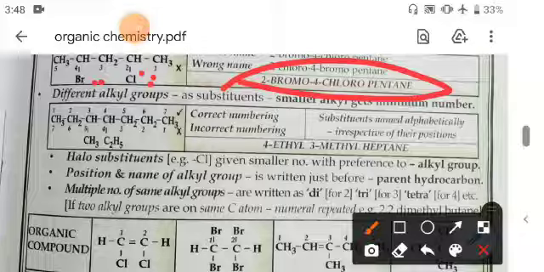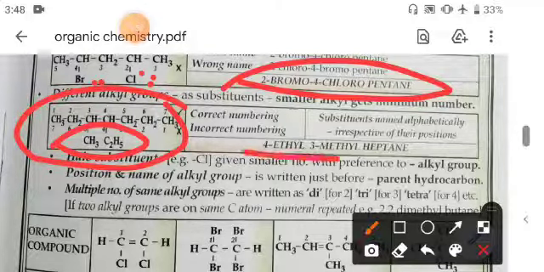Now next one is here, methyl and ethyl, that means both methyl and ethyl groups are attached, then you will write its name as 4-ethyl 3-methyl heptane. Since 7 carbons are here, so you will say 4-ethyl 3-methyl heptane. Okay, it's sufficient for today, and the remaining portion we will discuss in our next video.